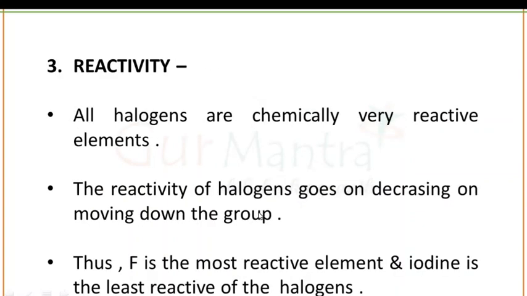Third property is the reactivity property. All halogens are chemically very reactive elements. That's why they have very important applications. For example, both chlorine and bromine are used as disinfectants for drinking water, swimming pools, fresh wounds, spas, dishes and surfaces. They kill bacteria and other potentially harmful microorganisms through a process known as sterilization. The reactivity is also put to use in bleaching.